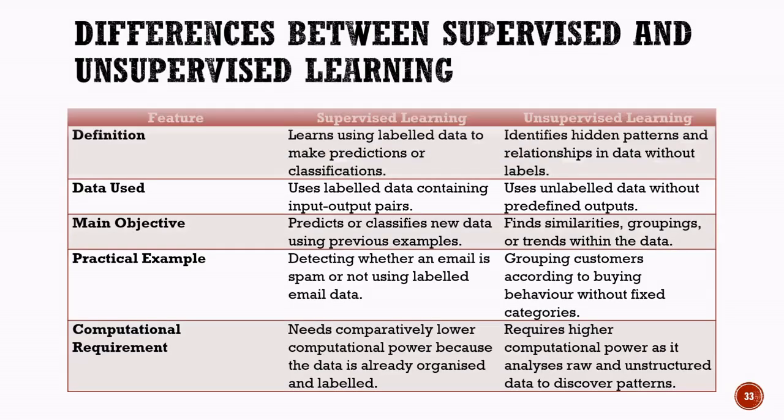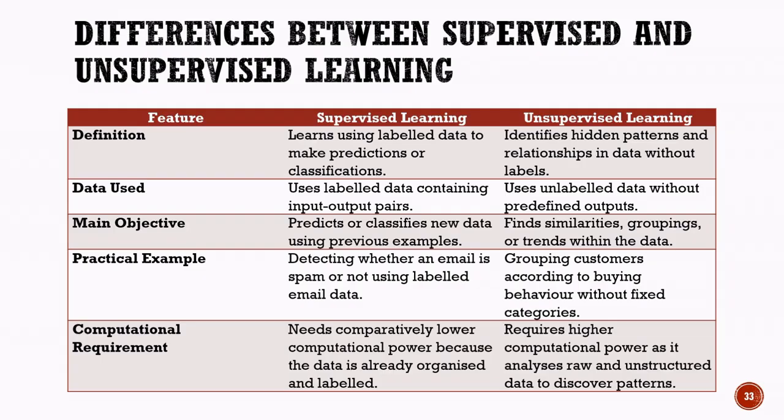Supervised learning versus unsupervised learning. Now that we have understood both supervised and unsupervised learning, let us compare them to see how they differ. The first difference is in the type of data they use. Supervised learning works with labeled data, where each input already has a correct output or answer.